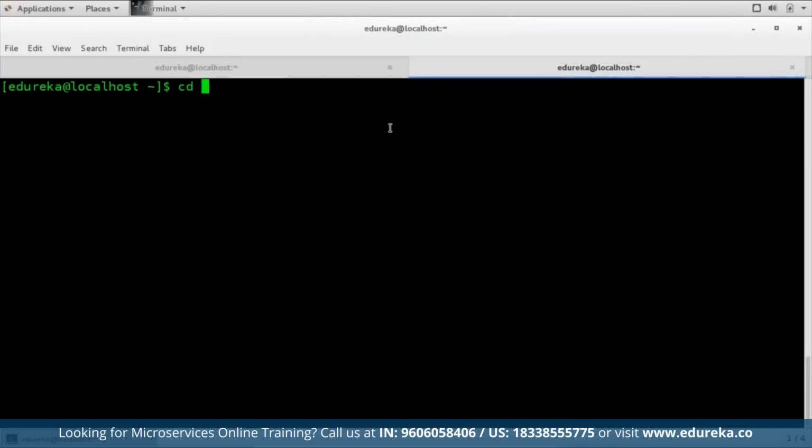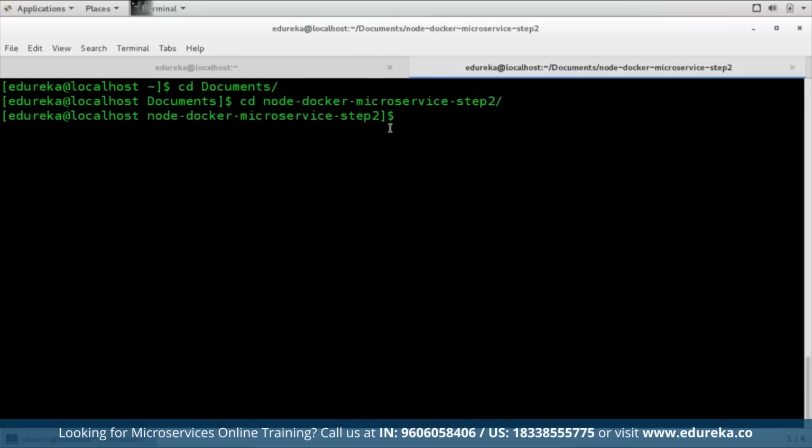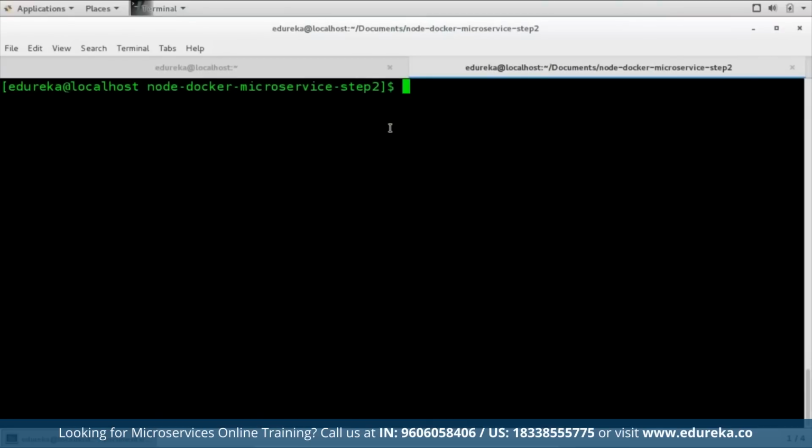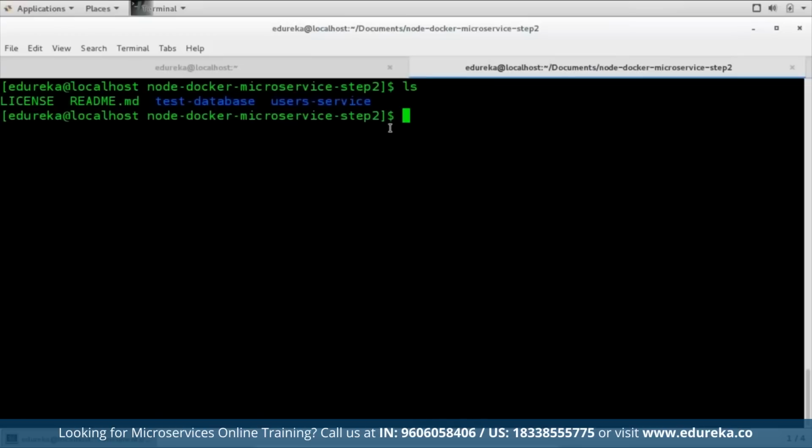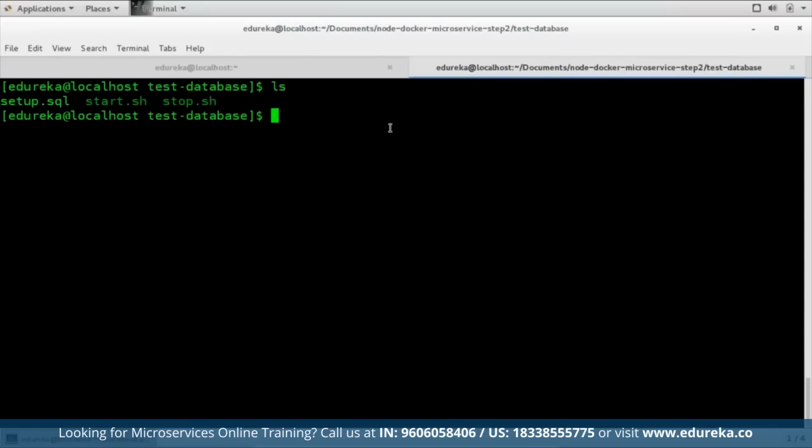Now for that, I'll quickly go to a directory that is Documents. Over here, I'll enter. So this is my application, guys. Let me just clear my terminal. Now over here, I have a directory called test database. So let me just show you that. Let me clear my terminal. So over here, I have three scripts. One is to start the database, that is start.sh. Another is to stop the database. And then the final one is to set up the database as well. Now, let me just show you what I've written in each of these files.